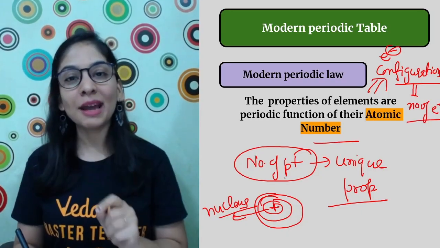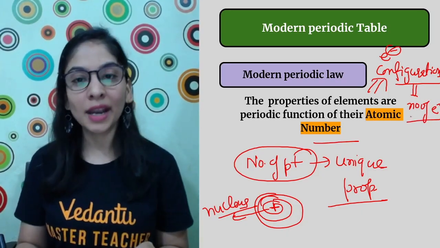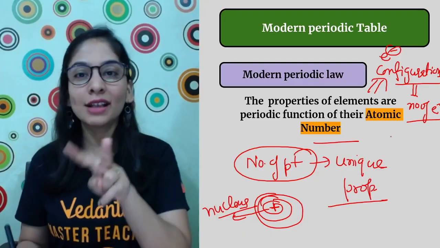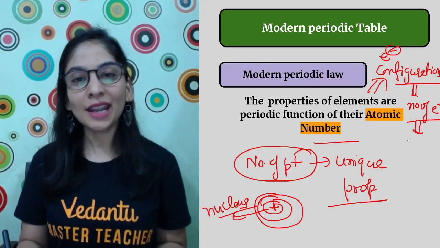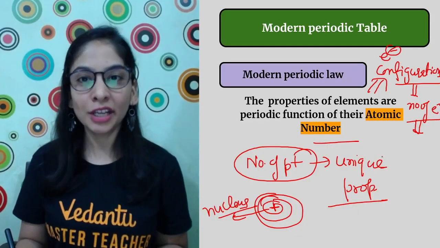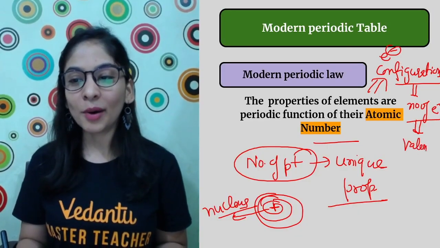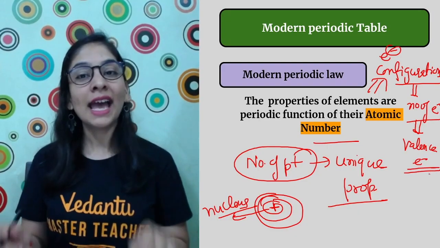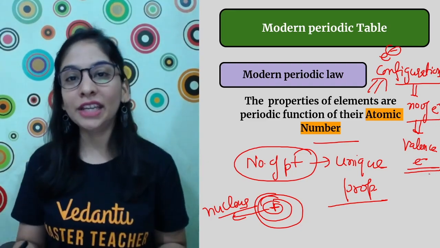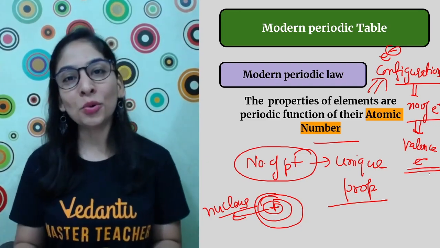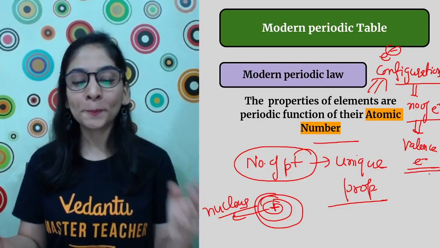If I know my number of protons, if I know my atomic number, I must be knowing its electrons, because in an atom the number of protons and electrons is the same. If I know my number of electrons, I can draw its electronic configuration and can talk about the valence electrons present in it. I can write its configuration. I can write the number of electrons in each and every orbit. And if I can do the same job, my problem is done.